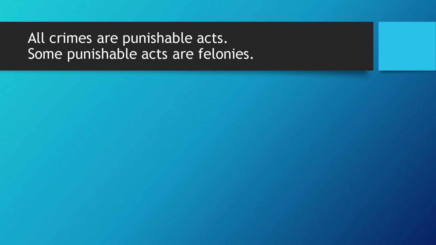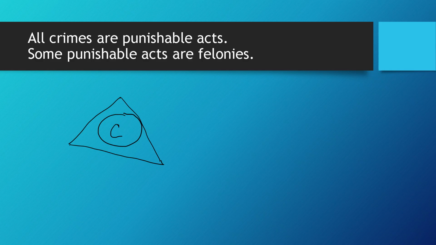All crimes are punishable acts. Okay, all crimes are punishable acts. So what are our variables? We have crimes and punishable acts. So it says all crimes are punishable acts. So we put crimes inside the circle. And then you have your triangle, which is where you can find all your punishable acts.